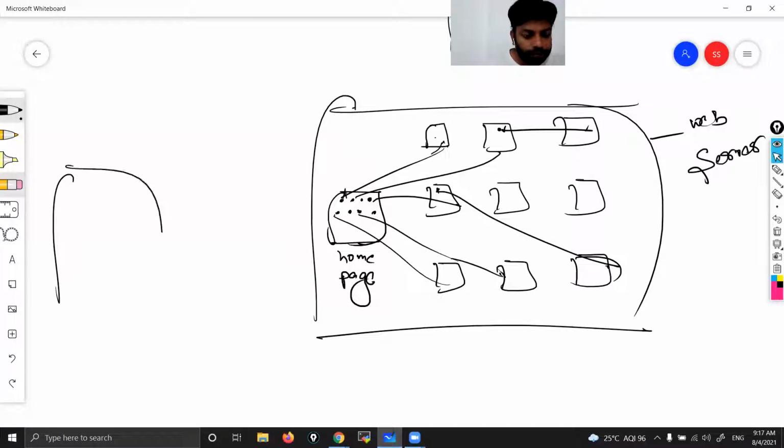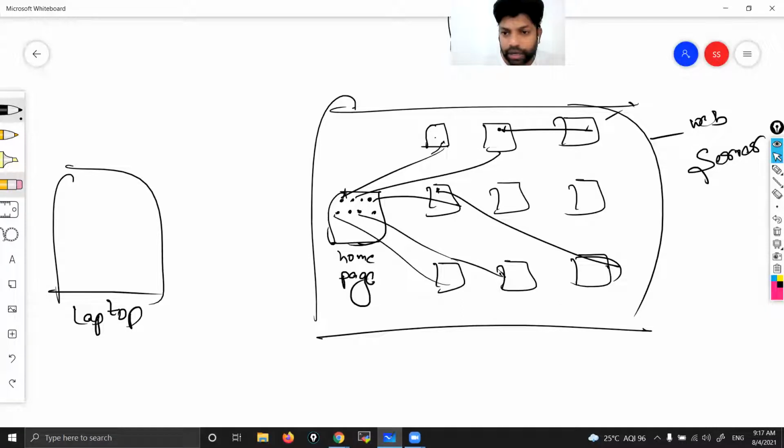See, this is my laptop. This server is having one IP address or DNS name.